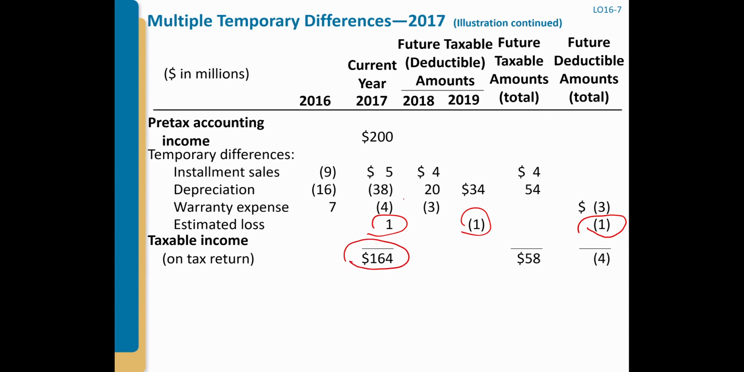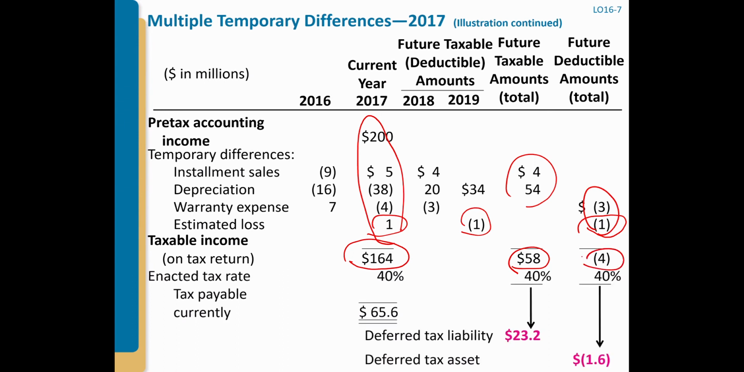So plus minus this column, right? You got 164 is the taxable income. And then you also calculate the total future taxable amounts and the total future deductible amount. Okay, so then you times the tax rate, right? So let's say the tax rate of everything is 40%. So 164 times 40% equals 65.6. That should be the income tax payable, right?